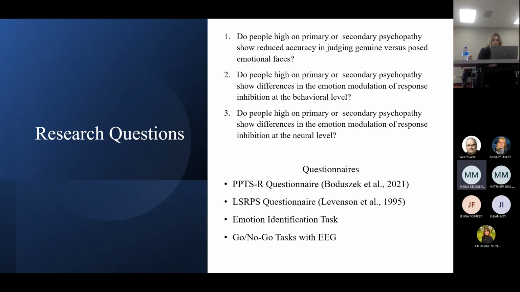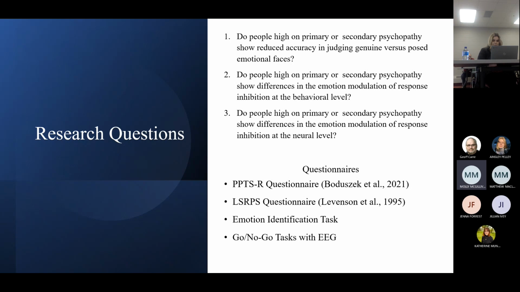After the participants signed the consent forms, they completed two questionnaires. One is the PPI-R, which assesses general psychopathy, and the LSRP, which specifically assesses primary and secondary traits. Then they complete the behavioral task. The emotion identification task assesses the percentage of correct responses, response times, and the category of the missed faces, that is, genuine or posed. After this task, the go-no-go tasks are completed with EEG methodology. EEG records electrical activity along the scalp using a net of 128 electrodes with sponges at the end.